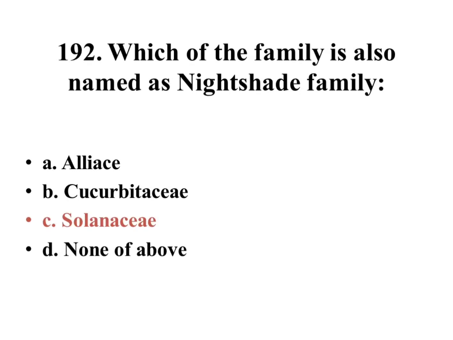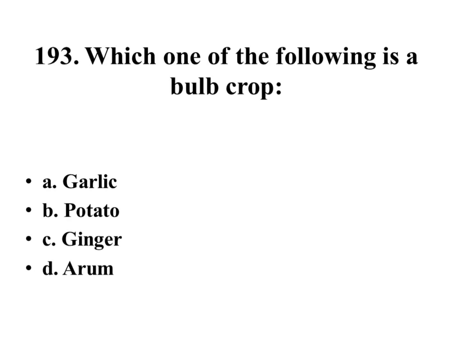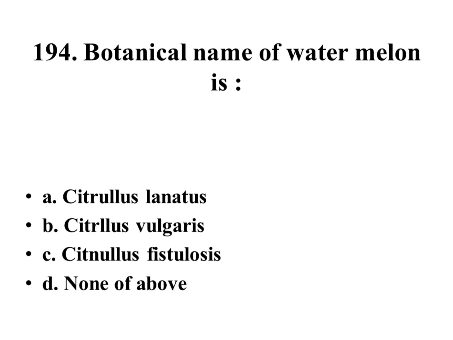Right answer is Solanaceae. Which one of the following is a bulb crop? Garlic, potato, ginger, arum. Right answer is garlic. Botanical name of watermelon is Citrullus lanatus, Citrullus vulgaris, Citrullus fistulosus, none of above. Right answer is Citrullus lanatus.